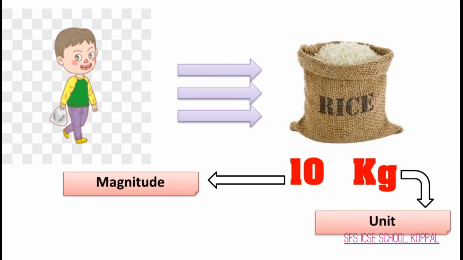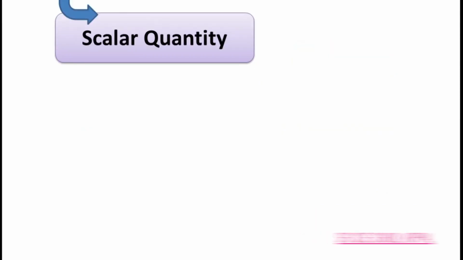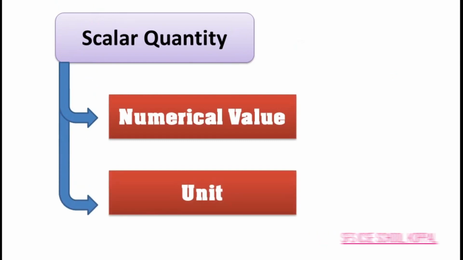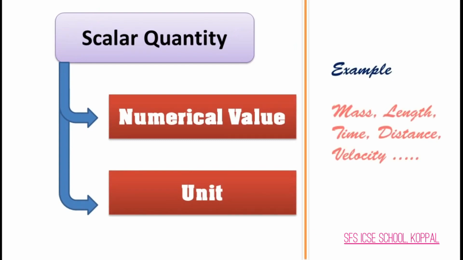So we need two parameters to express a scalar quantity. Number one, numerical value or magnitude. Number two, unit in which quantity is being measured. Mass, length, time, distance, velocity, etc. are the examples of scalar quantities.